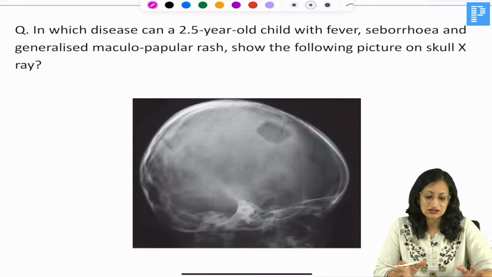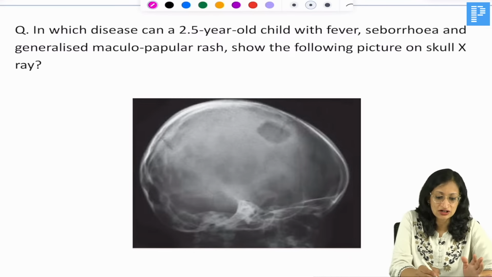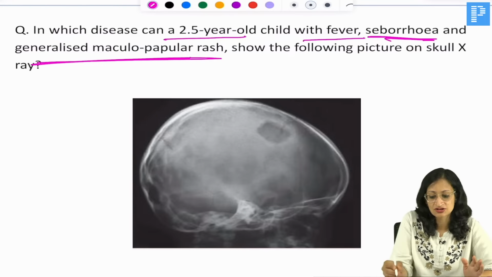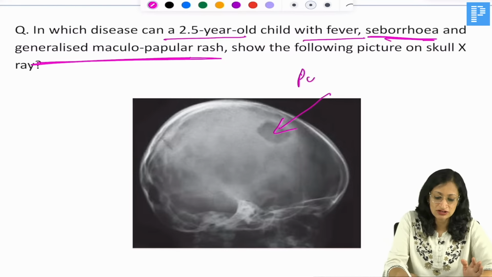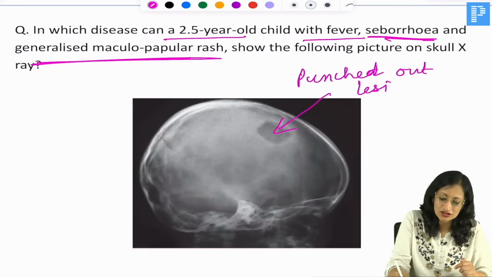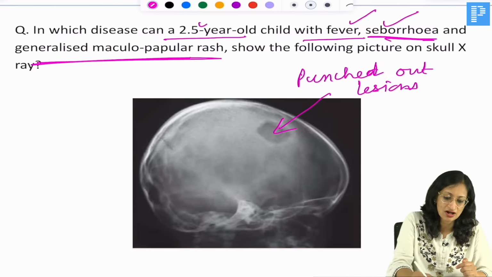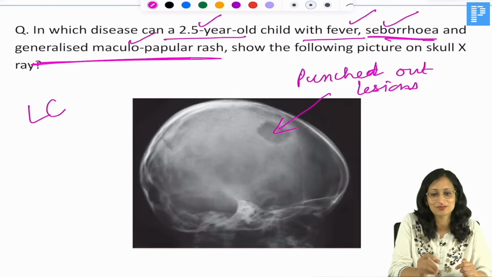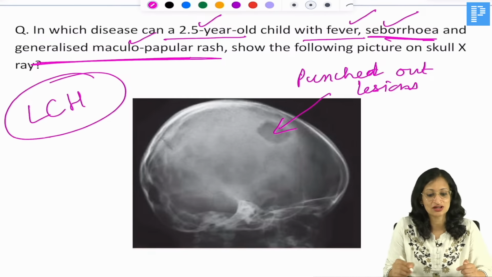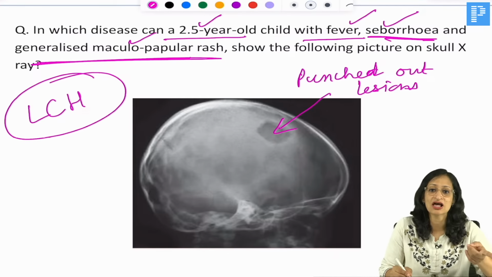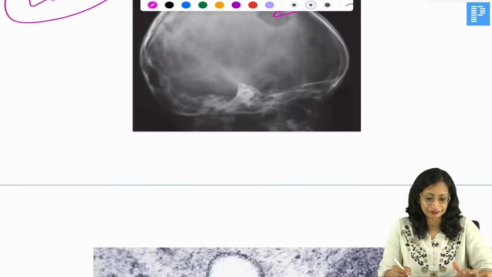Now, a 2.5-year-old child with fever, seborrhea and generalized maculopapular rash, and you see these punched out lesions on the skull, and mind you, it is a child, so it is not multiple myeloma, okay. Your diagnosis is not multiple myeloma, it is Langerhans cell histiocytosis, okay. The drugs used in treatment are vinblastine, prednisolone and so on, okay.